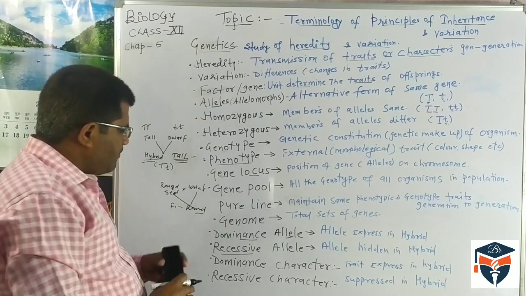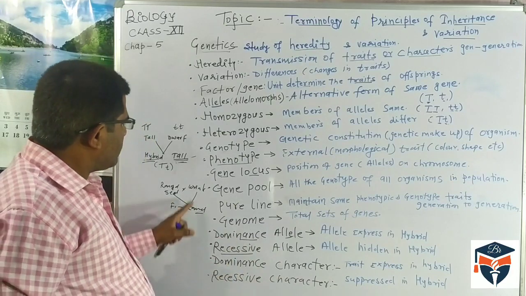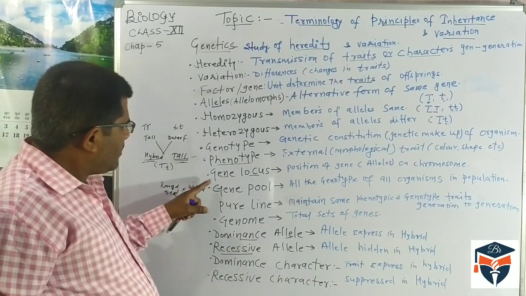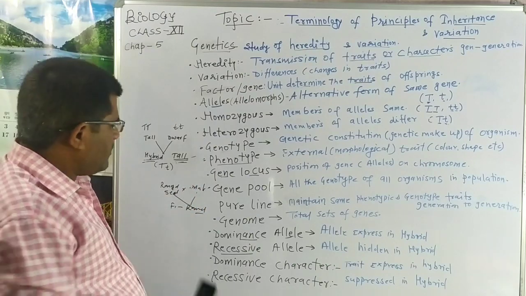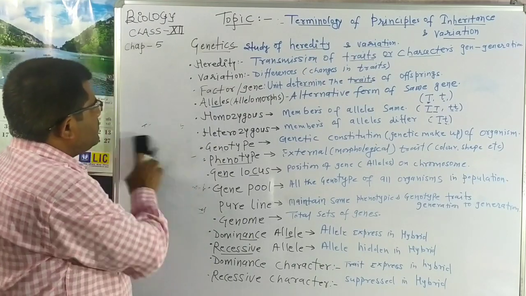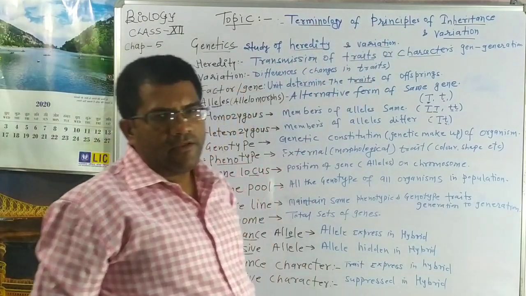So round is the dominant character, and the recessive character will be wrinkled. The wrinkled character is recessive because it does not express in the F1 generation. So these are the specific terms which we have to understand in this chapter.